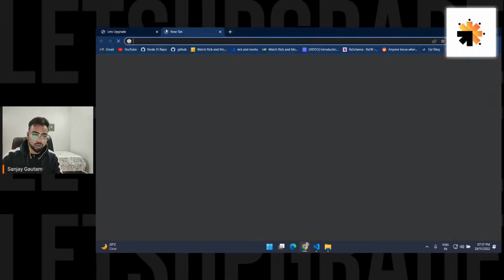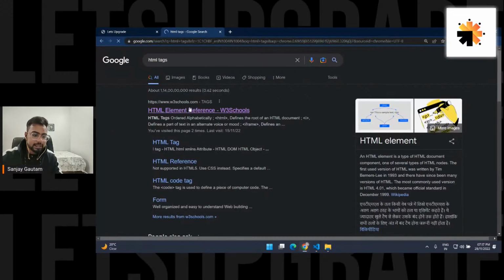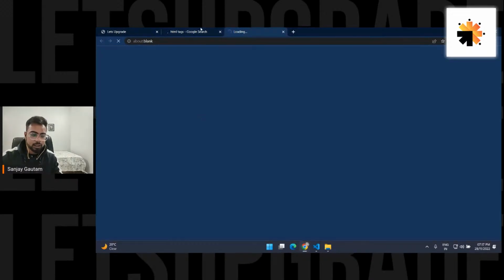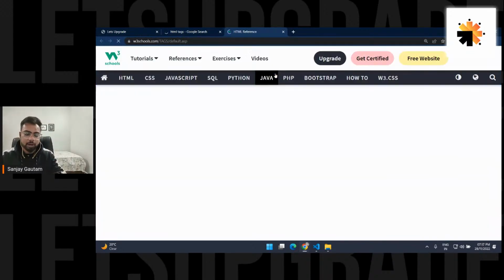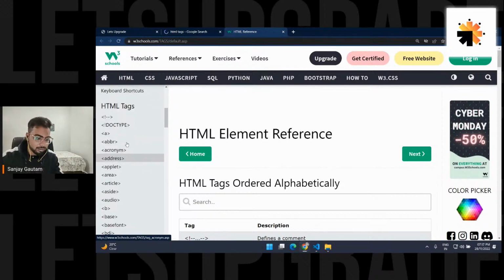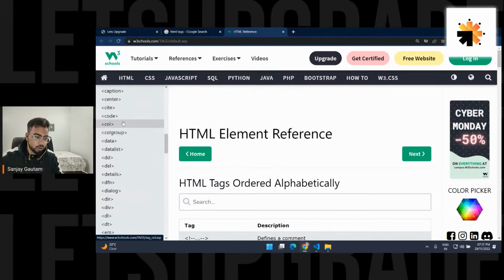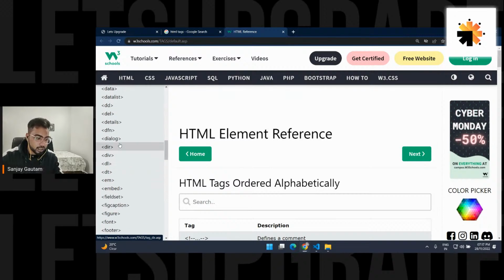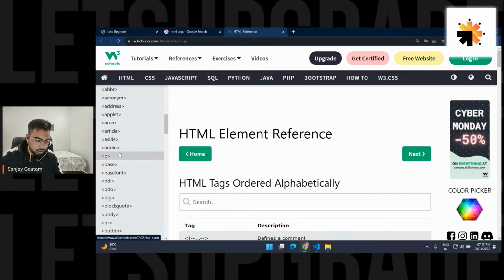Just Google it, HTML tags, press enter, and click on the first link. Okay, W3Schools. Here you can find all the tags and read about them. By the way, we are also going to complete most of the tags here. Here you can see a huge list of all the tags: code, column, data, then we have div, and I think this is the anchor tag. Let's look for the anchor. Yeah, this is the anchor tag.